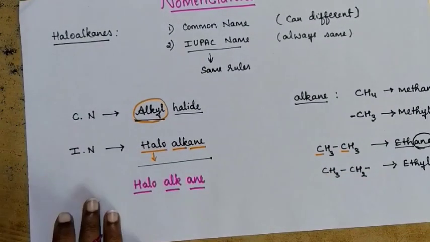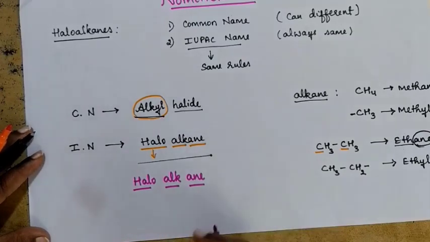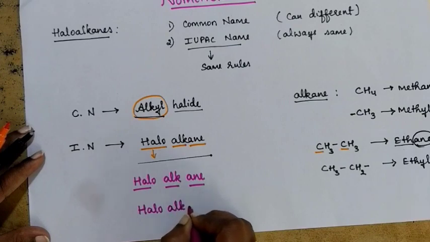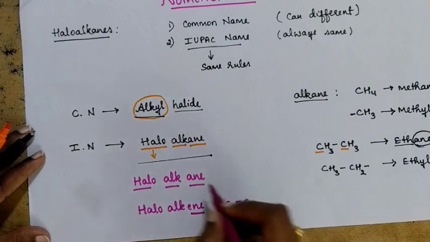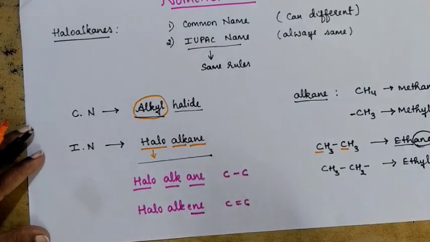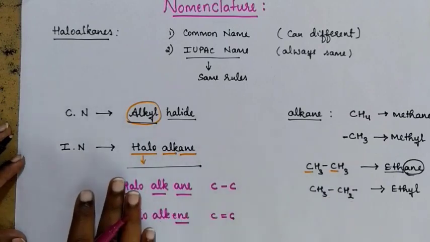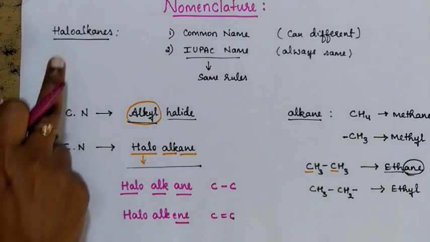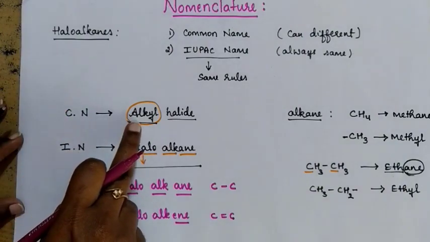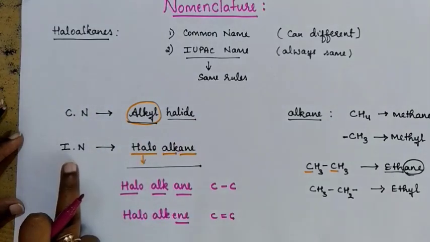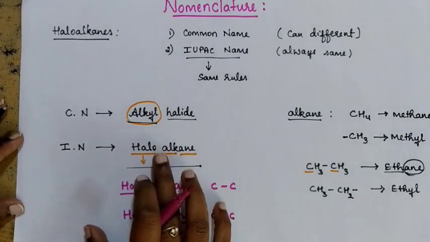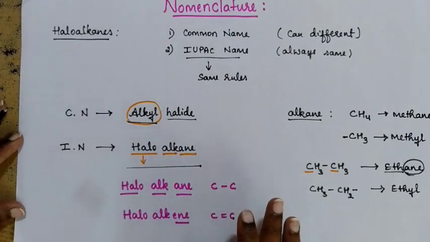Okay. If in case you have a double bond in your compound, how are you going to name it? You can name it as halo alk ene. Ene is referring to a carbon-carbon double bond. Ane is referring to a carbon-carbon single bond. Understood, guys? This is how you are going to write the common name and IUPAC name for haloalkenes. For the common name, it is like alkyl halide, and for the IUPAC name, it is like haloalkane. Generally, we are considering alkane. It can be alkene also. Okay.